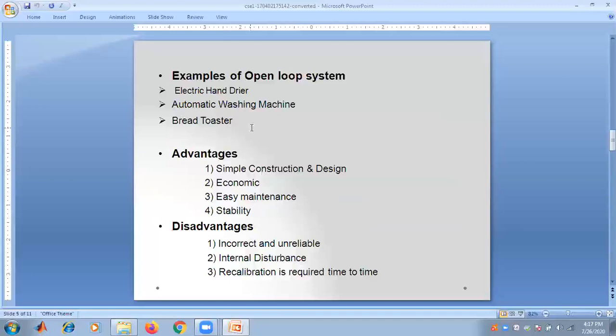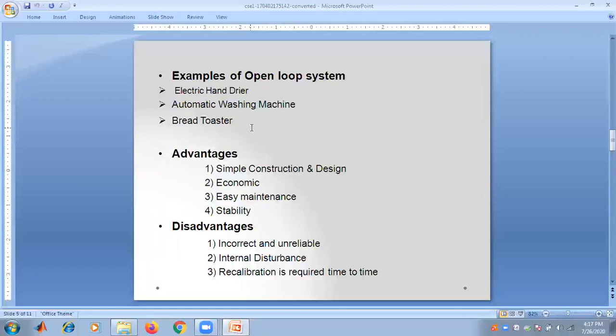So some examples of the open loop system that we have already discussed are the electric hand dryer, automatic washing machine, and bread toasters. Bread toasters are the general example for the open loop system.